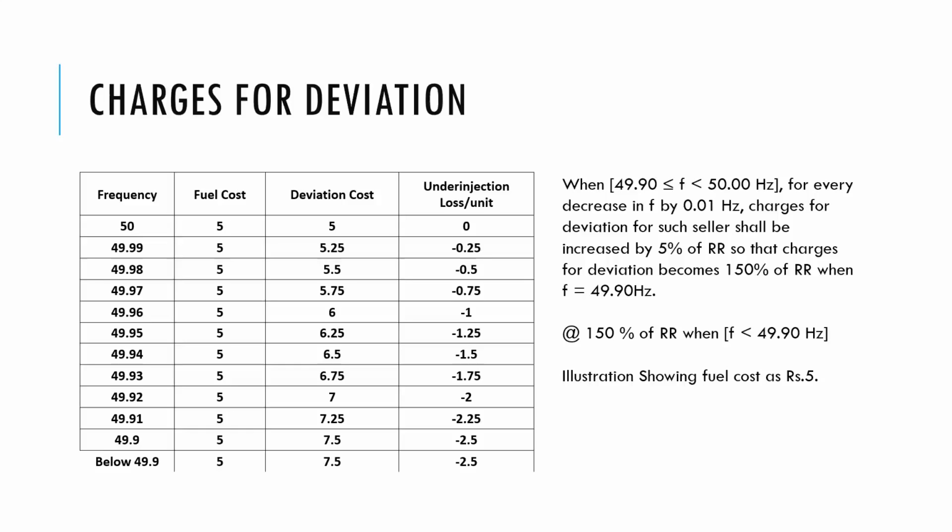Now in the second case, we will talk about when the frequency is between 49.90 and 50 hertz. In that case, if we over inject, what would be the incentive which we are getting?